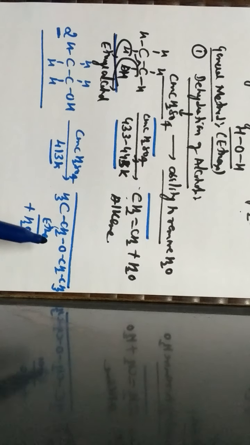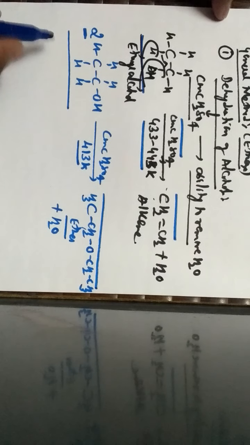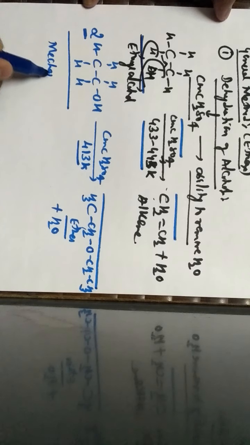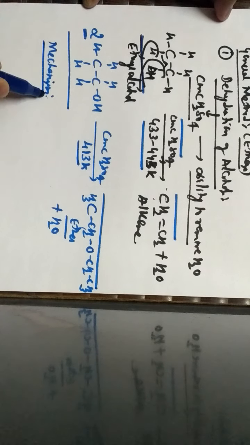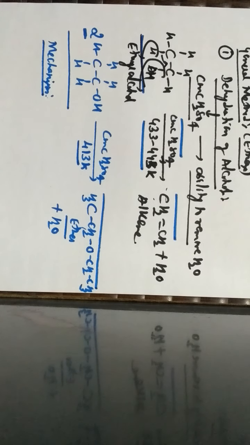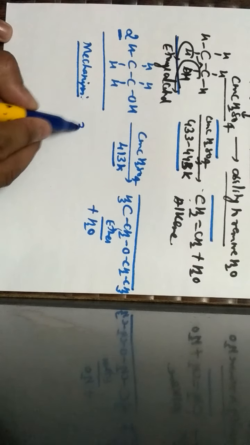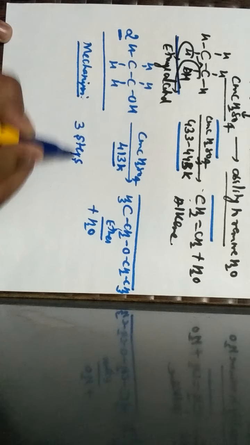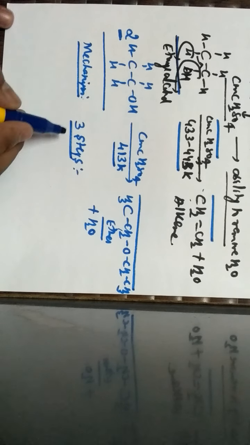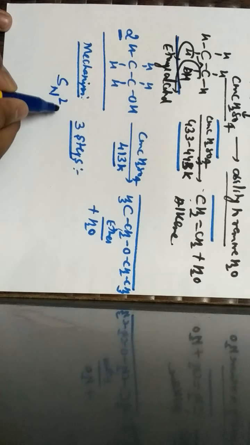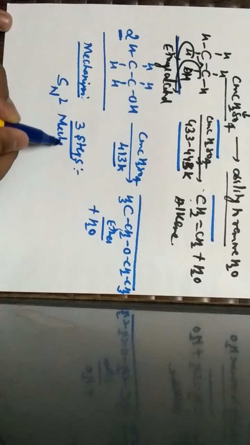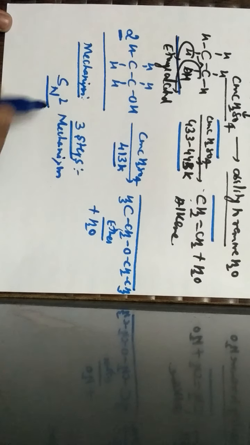To understand the explanation for the formation of this product, there is a mechanism. One should learn the mechanism for the formation of ether. The mechanism takes place in 3 steps, in which the SN2 mechanism is followed. Already we have discussed the SN2 mechanism in haloalkanes and haloarenes.